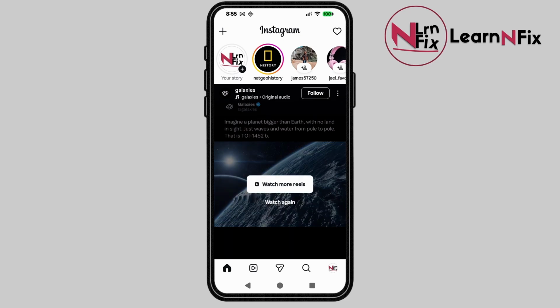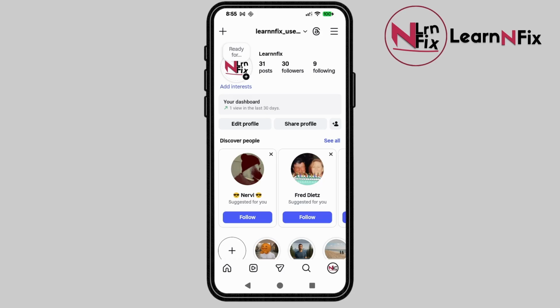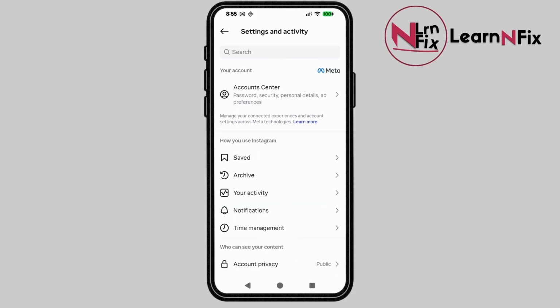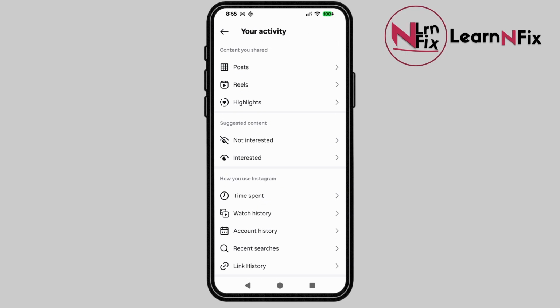In this video, I will show you how to delete all your watch history on Instagram. So to get started, first click on your profile at the lower right, and then go to the settings. Here you can see at the top right, click on settings, and then click on your activity. So your activity, scroll down, then click on watch history.